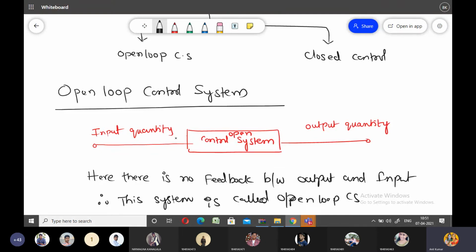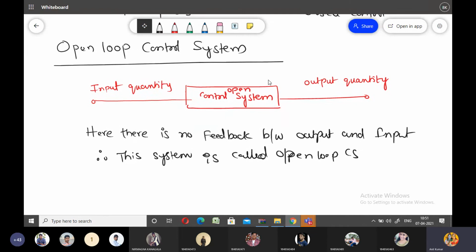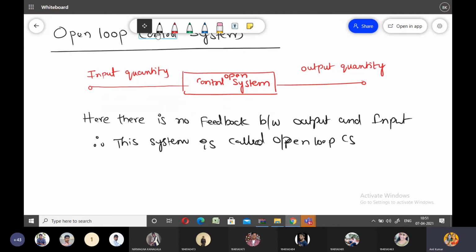Open loop control system is a system in which there is no feedback connection between output and input. So therefore the system is said to be open loop control system. What is another definition of open loop control system? This is the first point: there is no feedback in open loop control system.